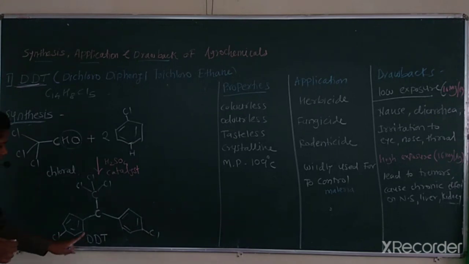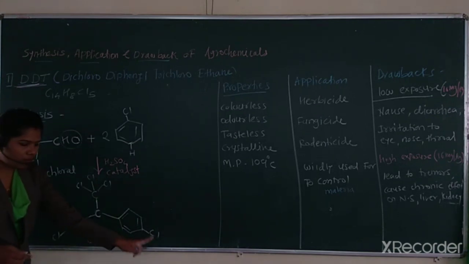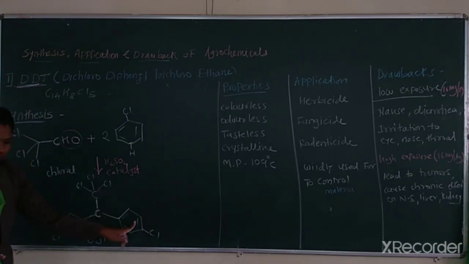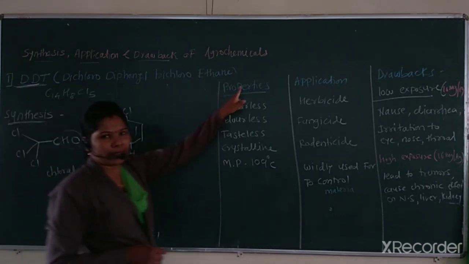Here it means dichloro diphenyl trichloroethane. There are 2 carbons, that's why it is called an ethane compound. This is the way to prepare, to synthesize DDT. Let me learn its properties.